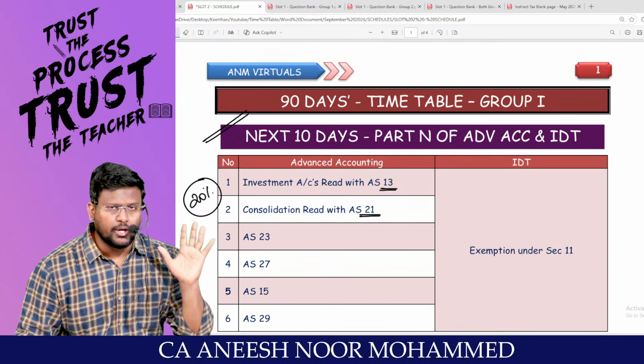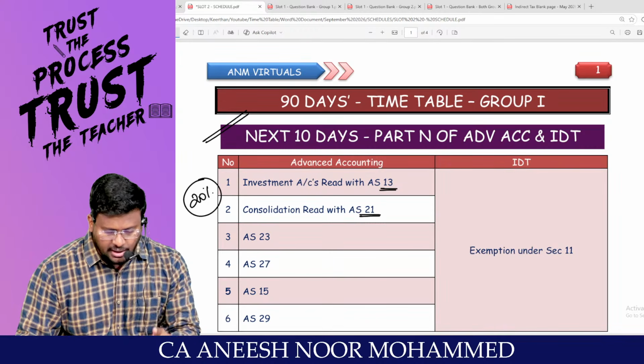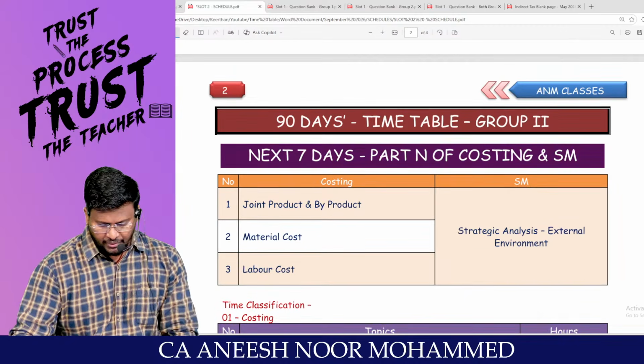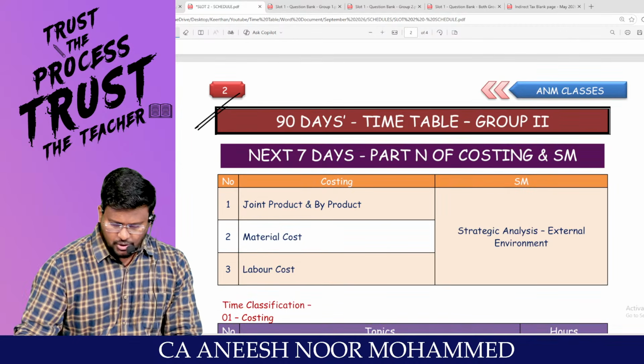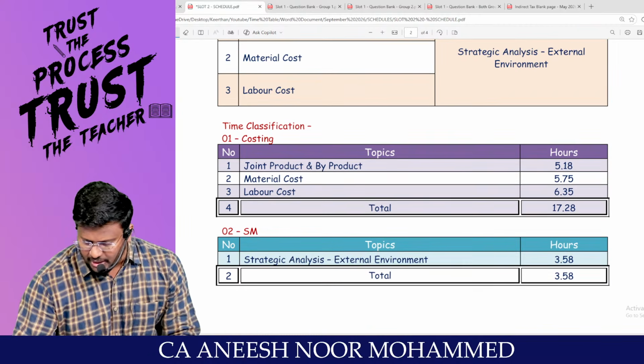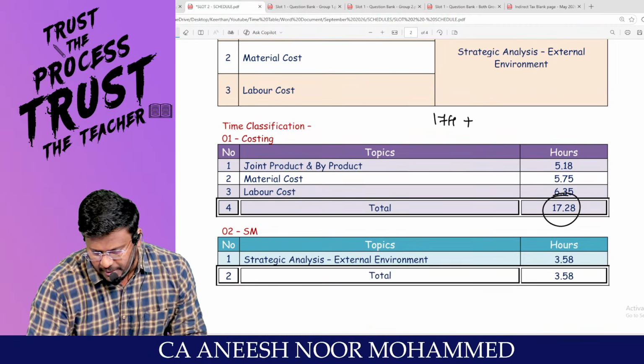That only we are going to focus on, and we will be revising the first slot, that is part A of Advanced Accounting and IDT. With regard to G2, my dear lovable students, you will be covering JPBP, material and labor, which will come to 17 hours.